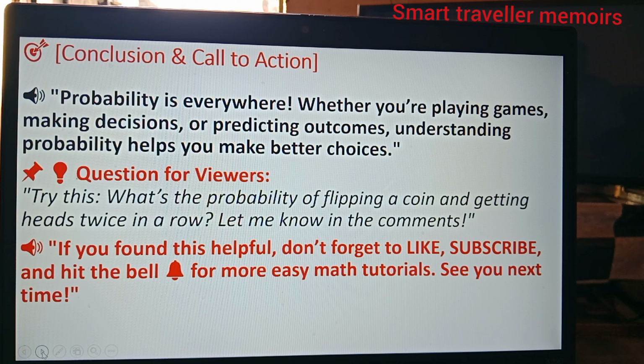I have a question for my viewers. Try this. What is the probability of flipping a coin and getting heads twice in a row? Let me know in the comments.